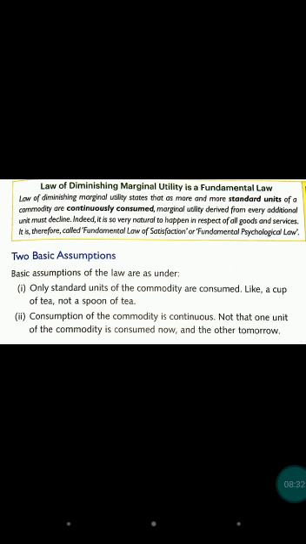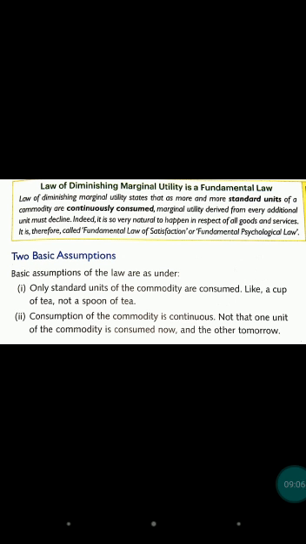Second, consumption of a commodity is continuous. So the two basic assumptions are: first, the size of the commodity should be standard, and the consumption of the commodity is continuous. Not that one unit of the commodity is consumed now and another tomorrow. Then we can't use that law. This law works only upon two conditions. First, only standard units of a commodity are consumed. Second, consumption of a commodity is continuous.